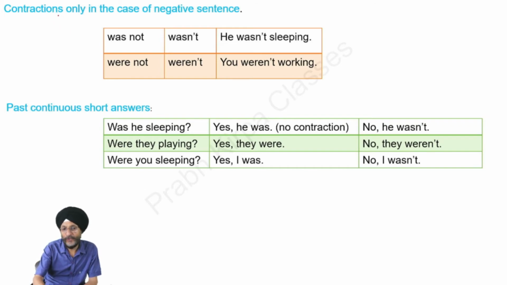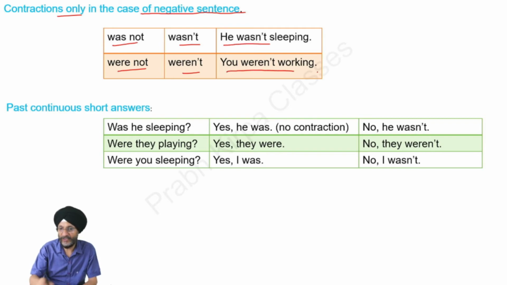Please note that we make contractions only in the case of negative sentence. In case of past continuous, was not becomes wasn't, were not becomes weren't, he wasn't sleeping, you weren't working.